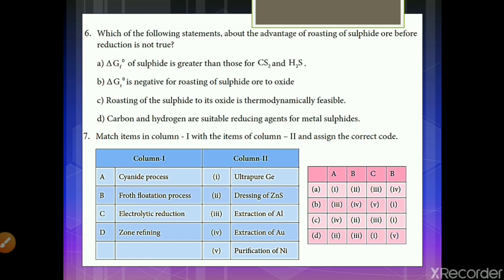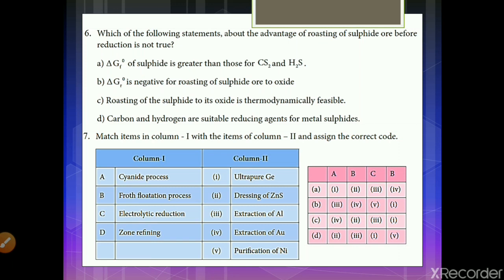Cyanide process. Under leaching, we have learned that the cyanide process is applicable for gold. So for the first one, A, cyanide process, extraction of Au will be the option. Then, froth flotation process. Froth flotation involves sulfide ores. Therefore, dressing of ZnS will be the answer.